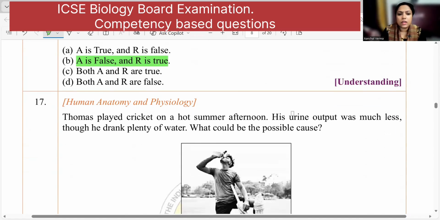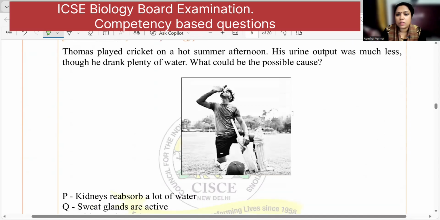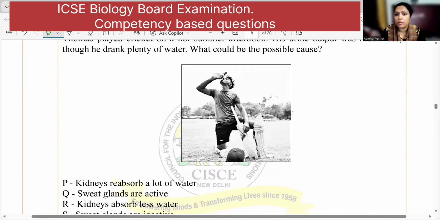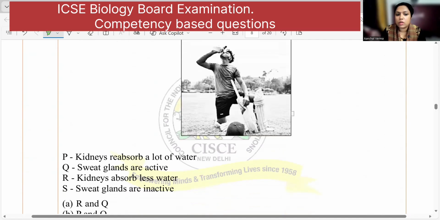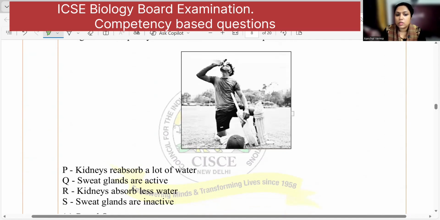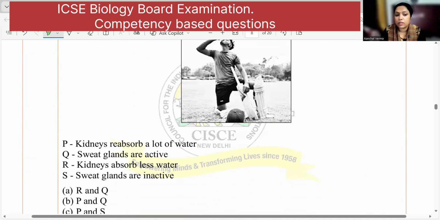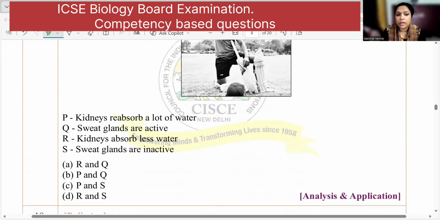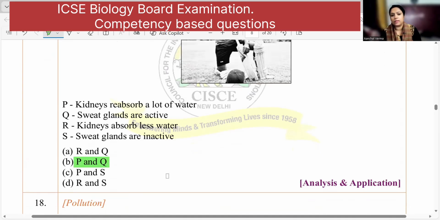Moving to the next. Now, Thomas plays cricket on a hot summer afternoon. His urine output was much less, though he drank plenty of water. What could be the possible cause? Now, kidney absorbs lots of water. Sweat glands are active. Kidney absorbs less water. Sweat glands are inactive. Now, here sweat glands are active. Q is a possible answer. And kidney reabsorbs water. That is also true. Right? So kidney is reabsorbing water and sweat glands are active. P and Q is the right answer.